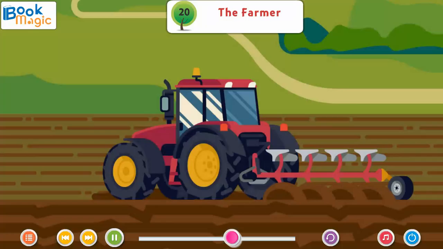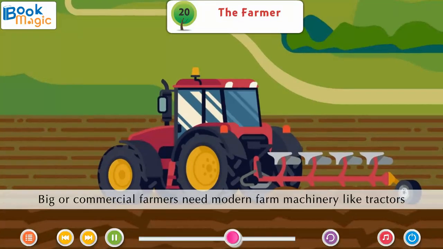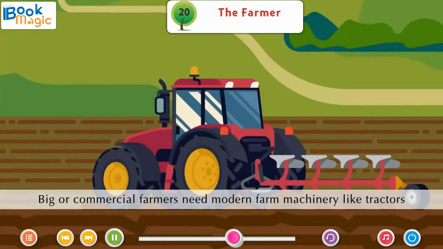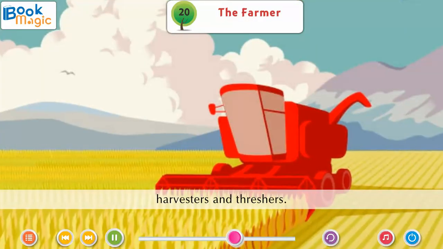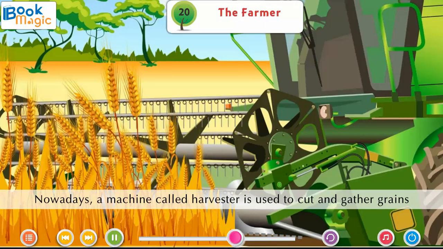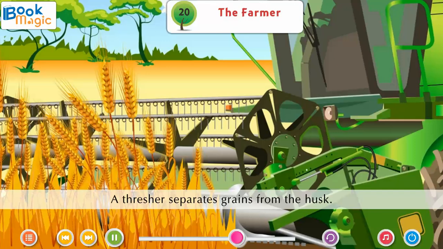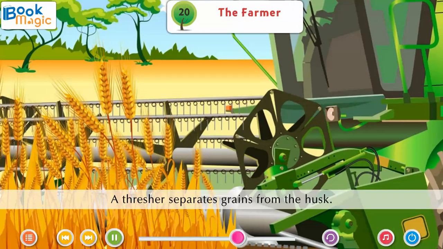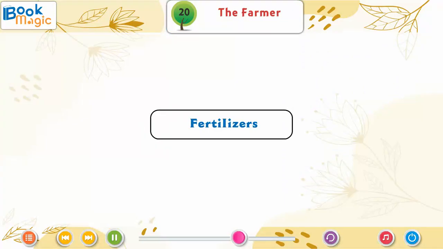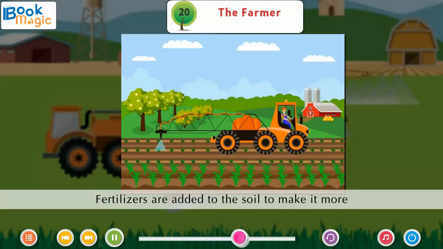Farm machinery. Big or commercial farmers need modern farm machinery like tractors, harvesters, and threshers. Nowadays, a machine called harvester is used to cut and gather grains. A thresher separates grains from the husk. Fertilizers. Fertilizers are added to the soil to make it more fertile so that plants grow well.